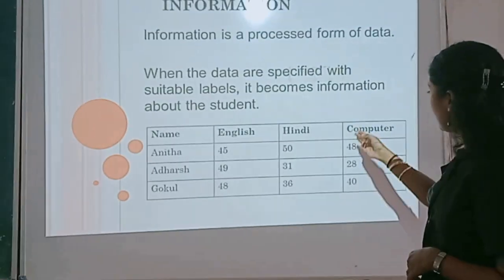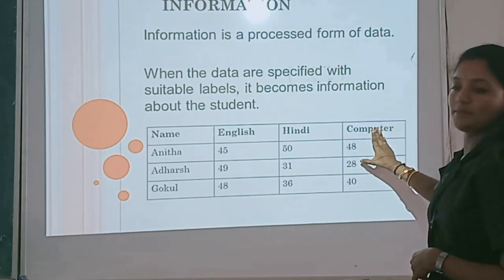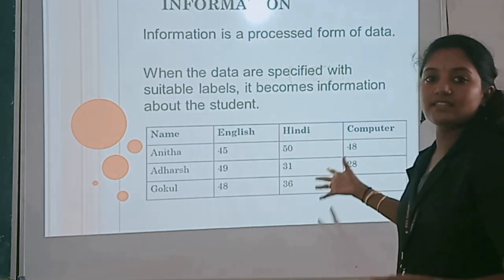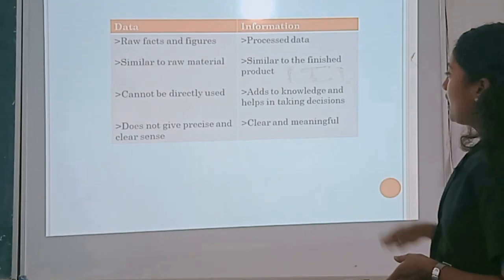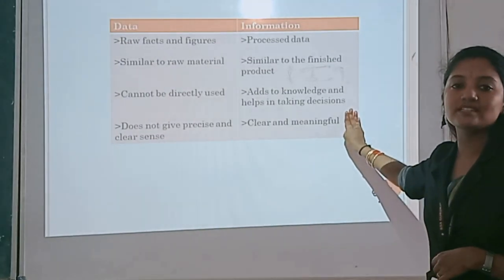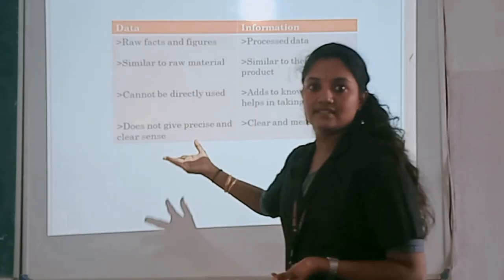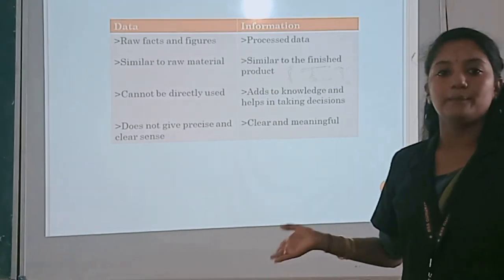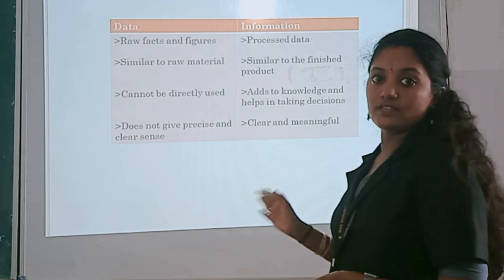In this example, we can tell that Adarsh got 28 marks in computer. That means less marks in computer. So the particular student can take a decision that he has to improve in that subject. You can take decisions on the basis of information. Data does not give a precise and clear sense, you will not get a clear idea, and here information is clear and meaningful. So children, I hope you understood what is data and what is information.